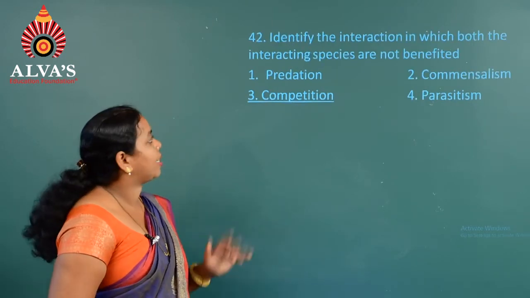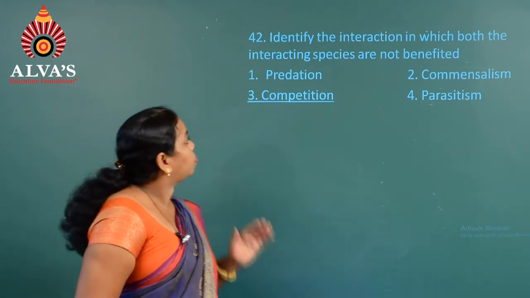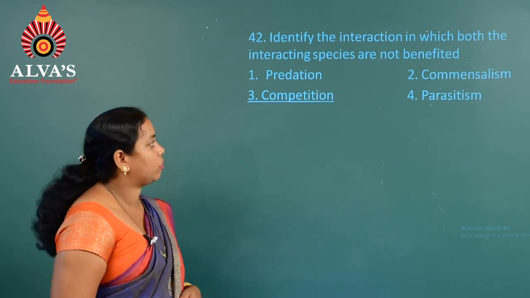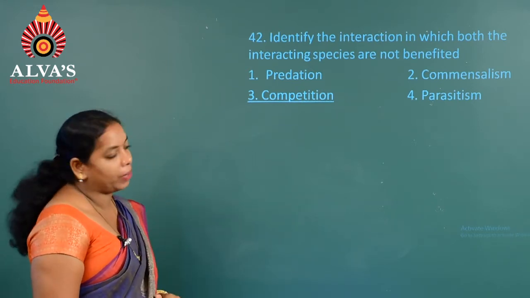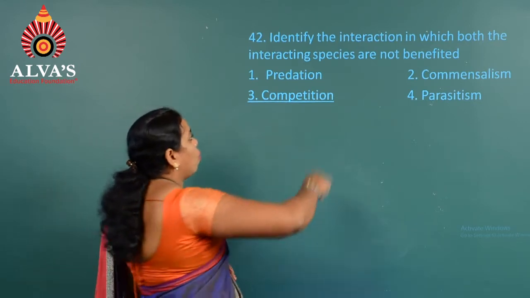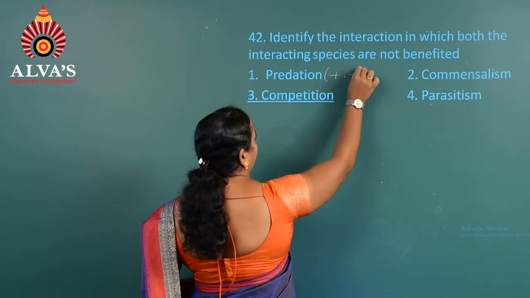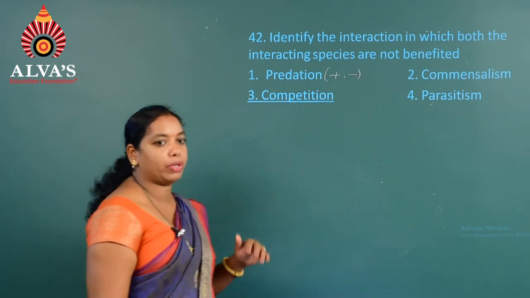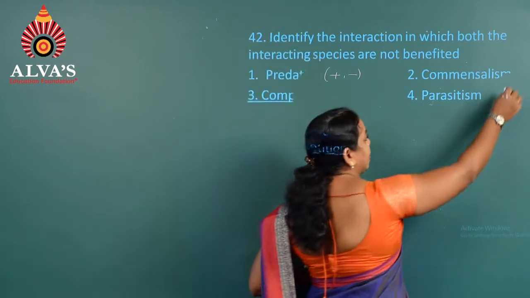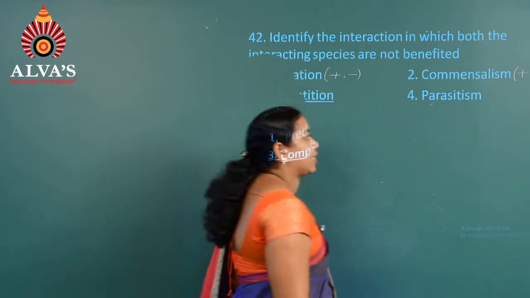Moving on to the next question, that is question number 42. Identify the interaction in which both interacting species are not benefited, both are negative. Here you can see that in predation one of the individuals is benefited, whereas the other is harmed, that is, predator benefited, prey harmed. Commensalism is the condition in which one of the individuals is benefited and the other has a neutral response, that is 0.